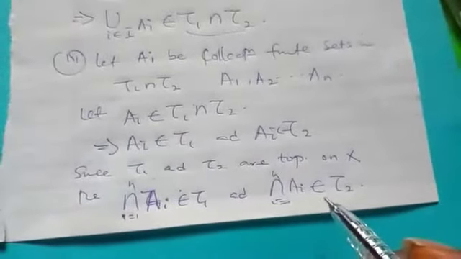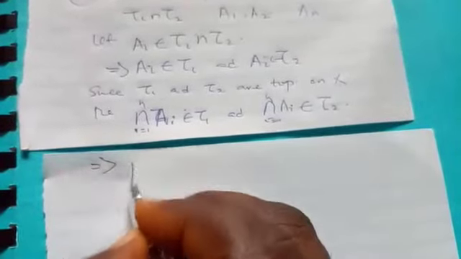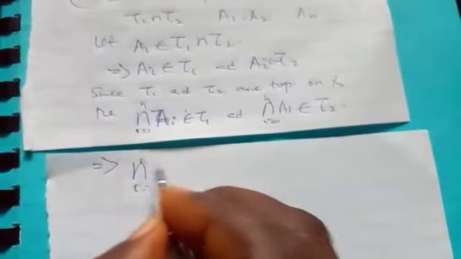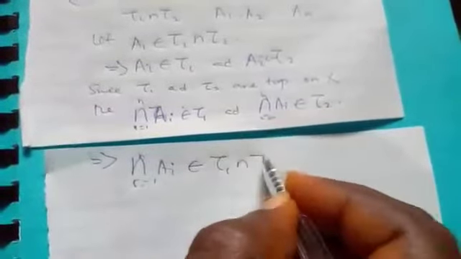So this finite intersection must belong to tau 1 intersection tau 2. So we have proven the three properties of a topology. Therefore tau 1 intersection tau 2 is a topology on S, and that completes the proof.